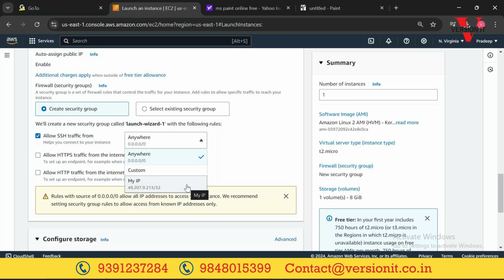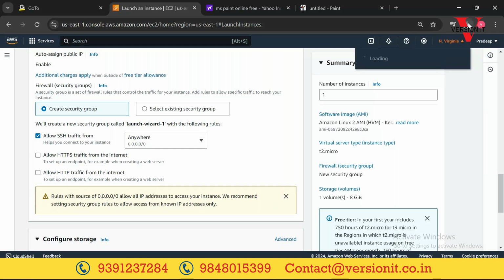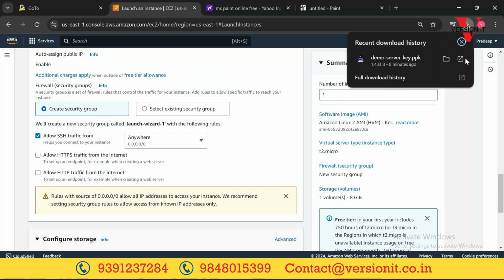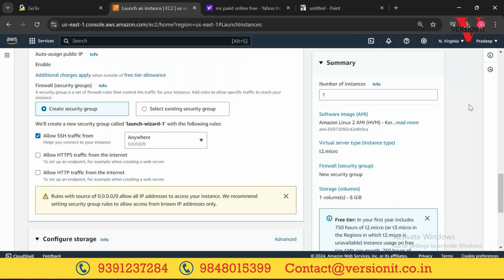If you are working in a company and want to give this access to a group of people, you can select custom and define a range of IP addresses. As of now I am just keeping anywhere because it's a demo server, a dummy server, right? No need to worry. And I am not sharing this private key with anyone. This key is with me. For your server, your key. For my server, my key. That's fine for me.